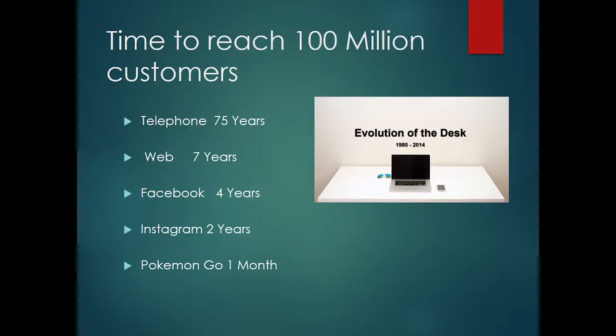Time to reach 100 million customers. Evolution of this, as we see in this slide: telephone, 75 years. The web, about 7 years. Facebook, 4 years. Instagram, 2 years. Pokemon Go, 1 month, as we see.